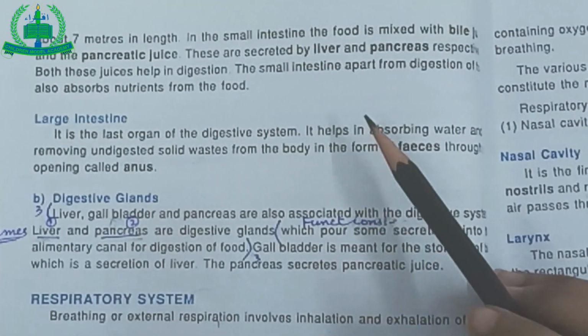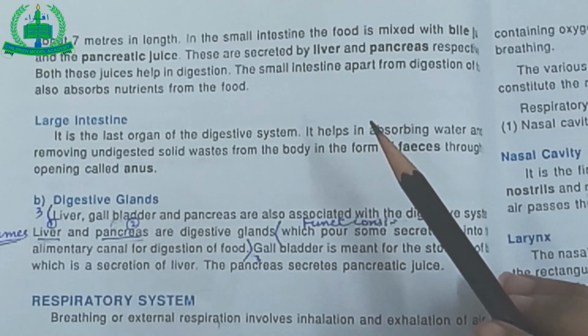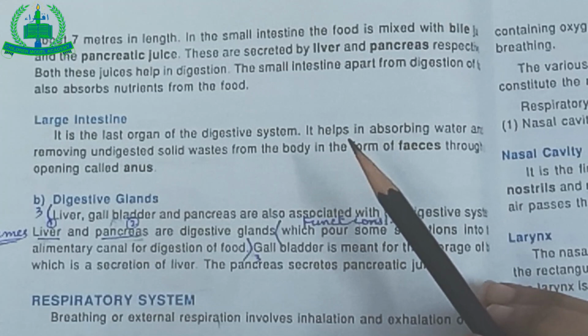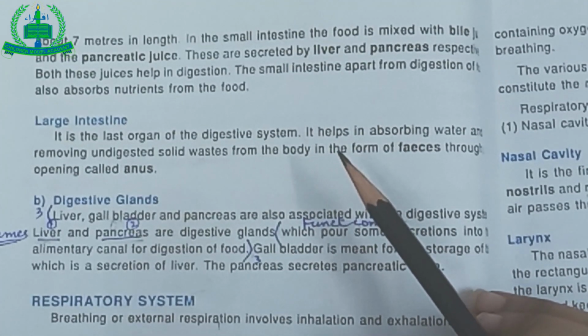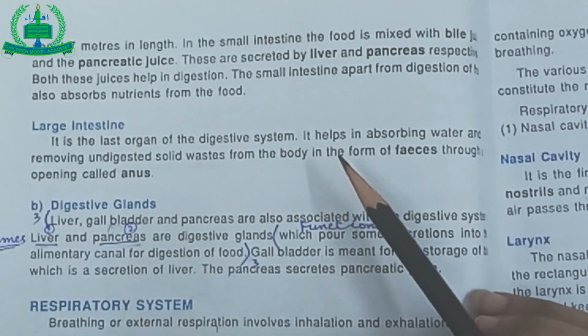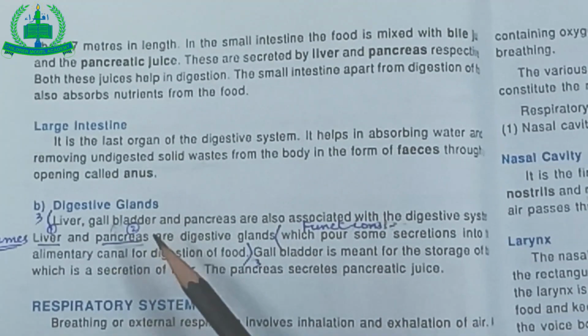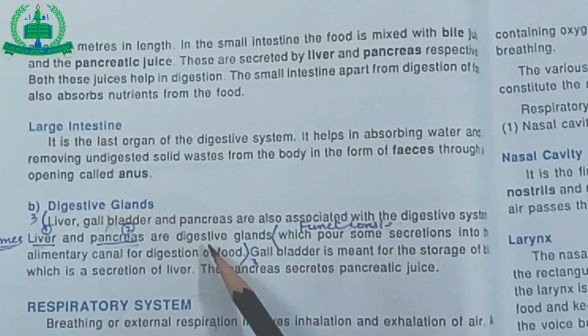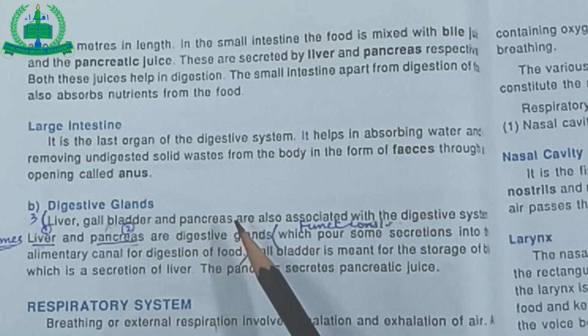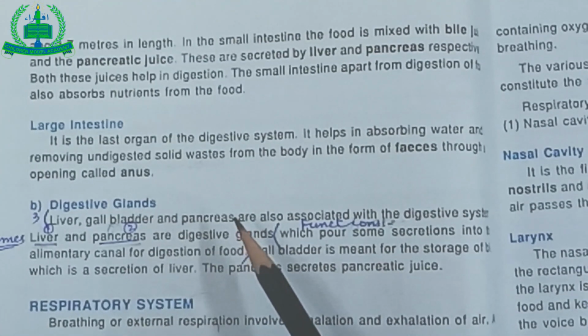Large intestine. In the digestive system, large intestine is the last organ. It helps in removing undigested solids and wastes and absorbing water from the body. Digestive glands. Liver and pancreas are digestive glands. Gallbladder stores bile, which is a secretion of the liver.